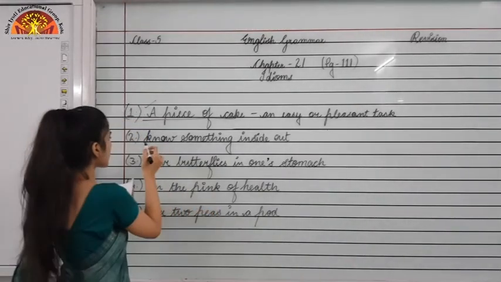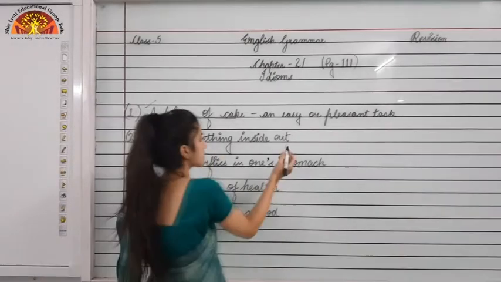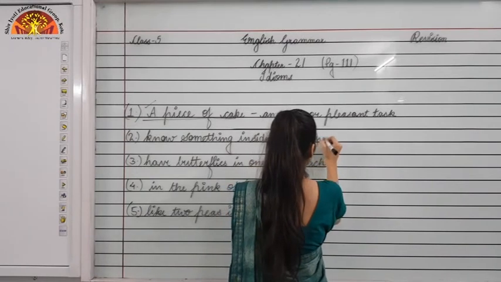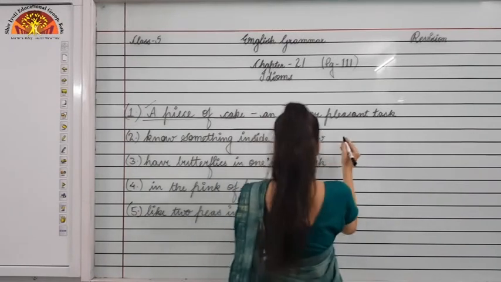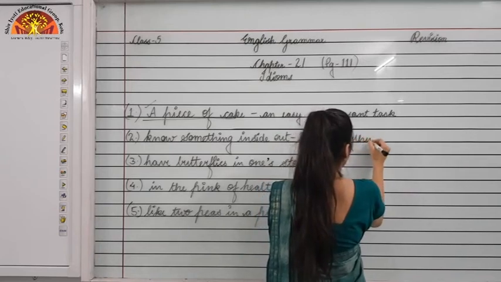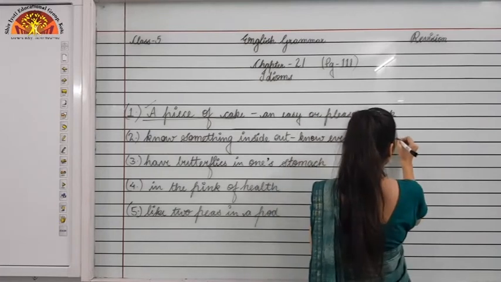Okay, now the second one is know something inside out. What does this idiom mean now? Know everything about a subject.